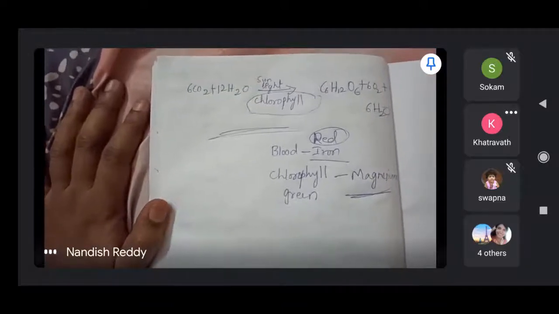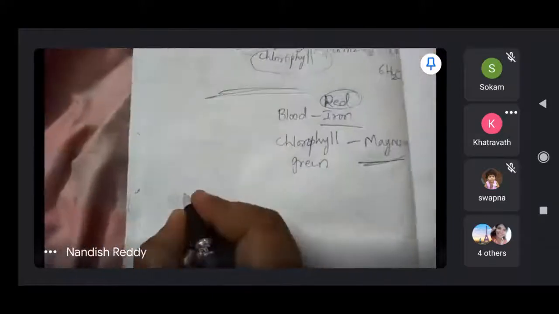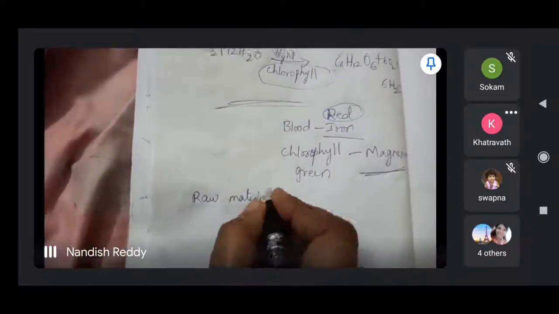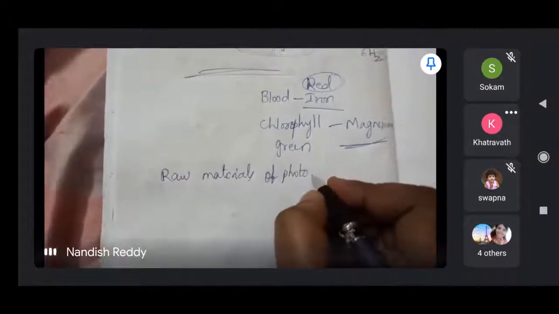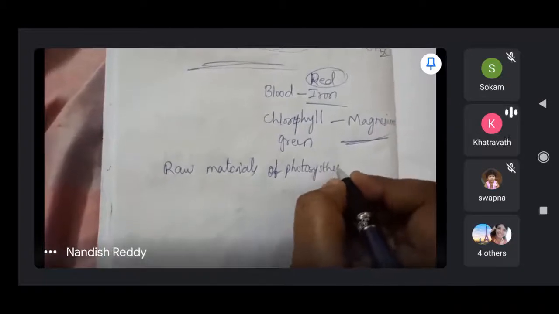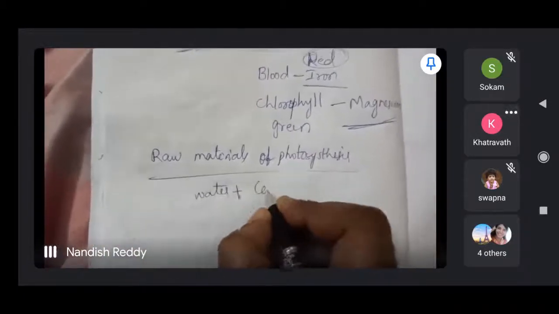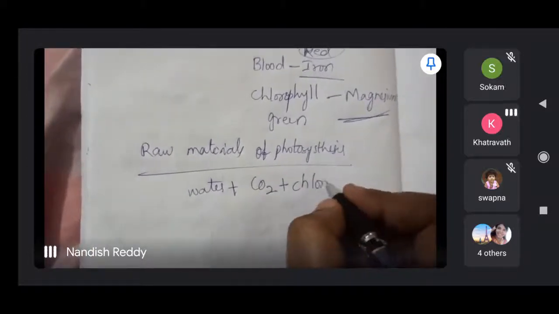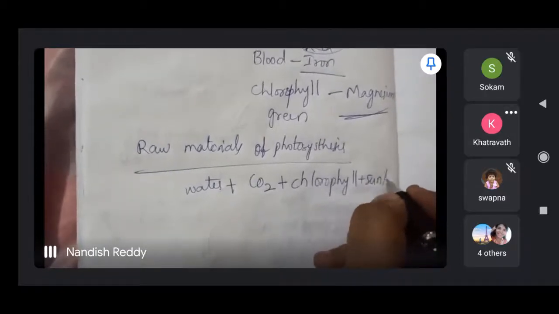So in that manner you have to understand the raw materials of photosynthesis. What are the raw materials needed? Yes, very good. Water plus carbon dioxide plus chlorophyll and sunlight. These are the raw materials needed for photosynthesis.